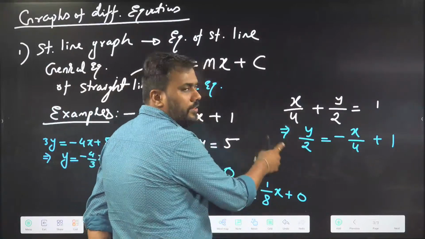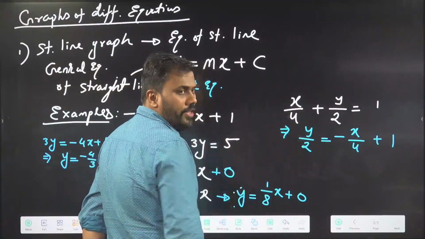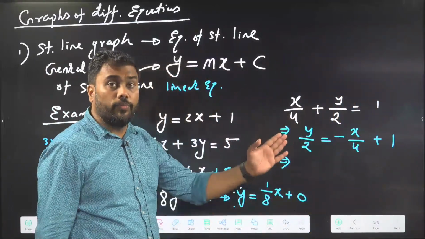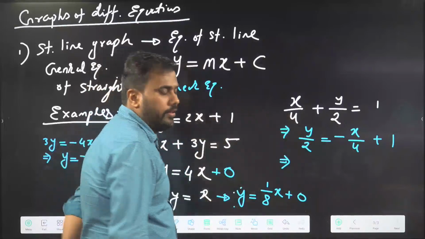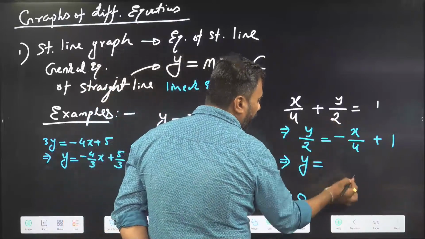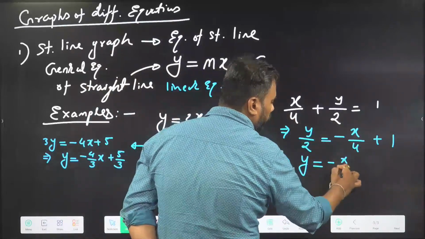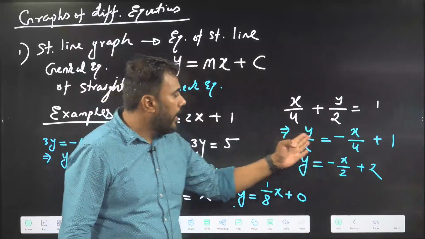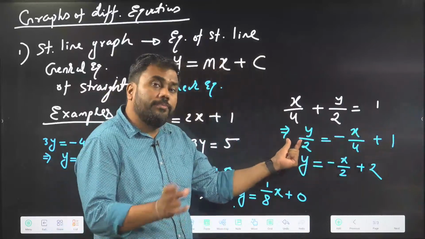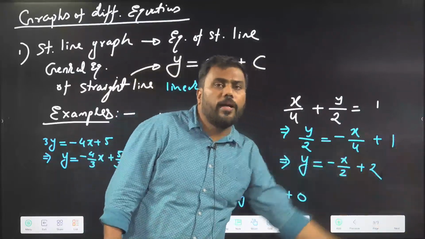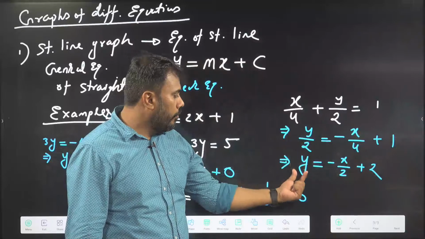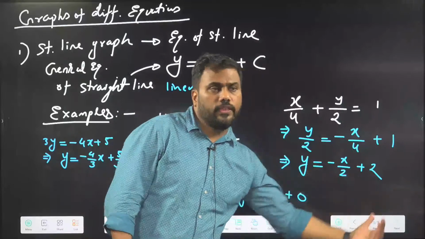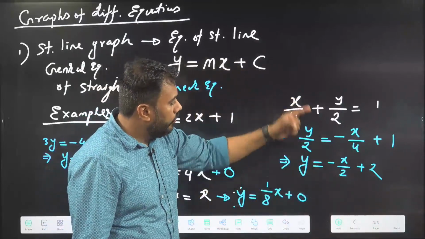I want 1 as the multiplication of y. So I will multiply the equation by 2, because I want the coefficient of y to be 1. I will get y equal to minus 2 by 4, so minus x by 2, plus 2. How am I getting this equation? I am multiplying all the terms by 2. I cannot just multiply one term by 2. I need to multiply all by the same number. So y by 2 into 2 is y, minus x by 4 into 2 is minus x by 2, 1 into 2 is 2. So this is the equation converted into standard format.